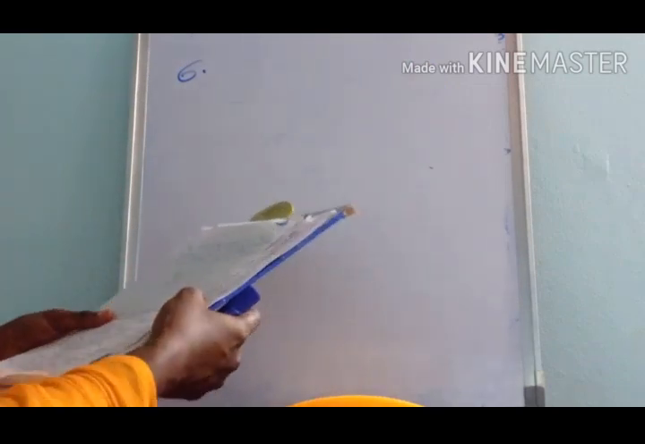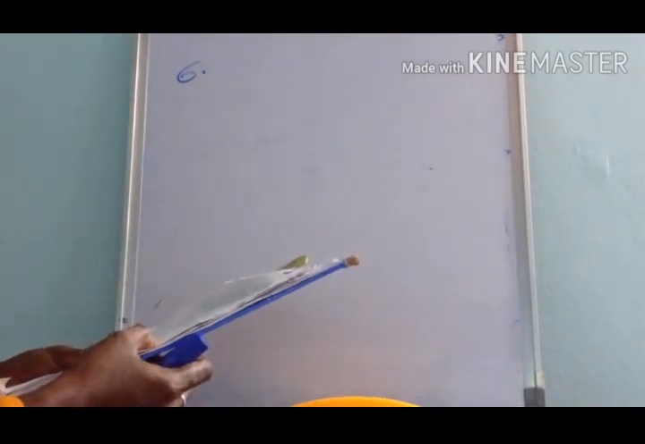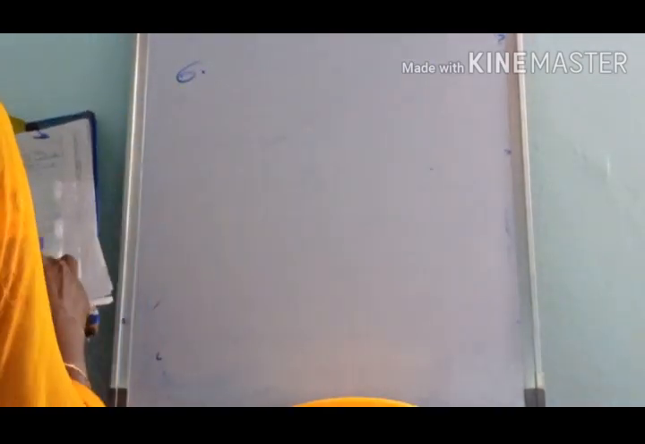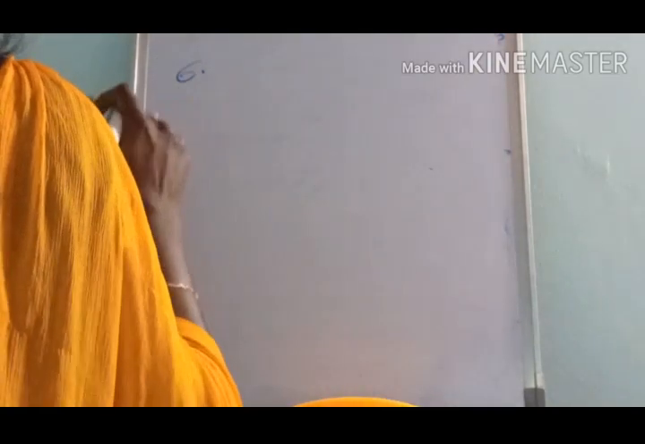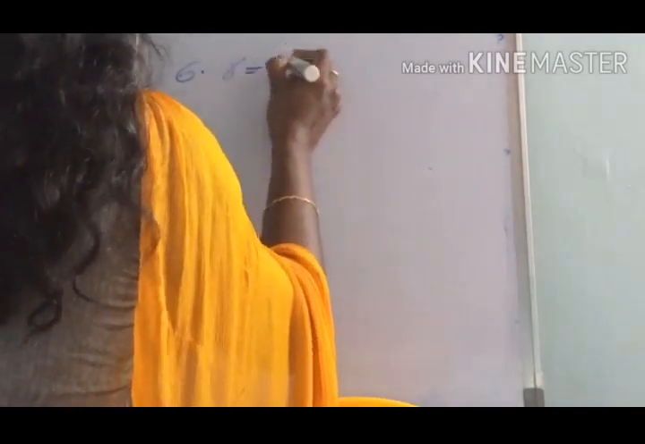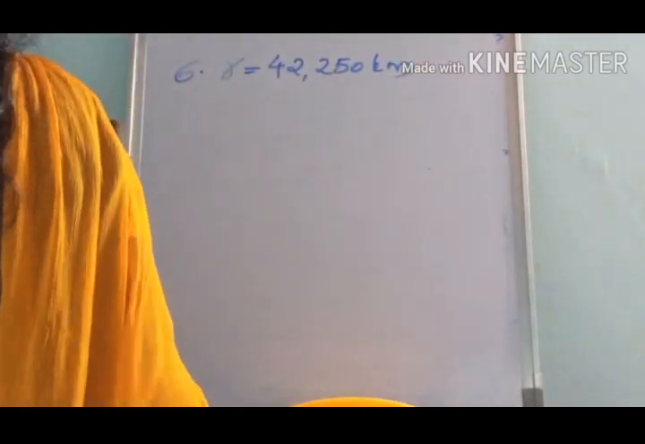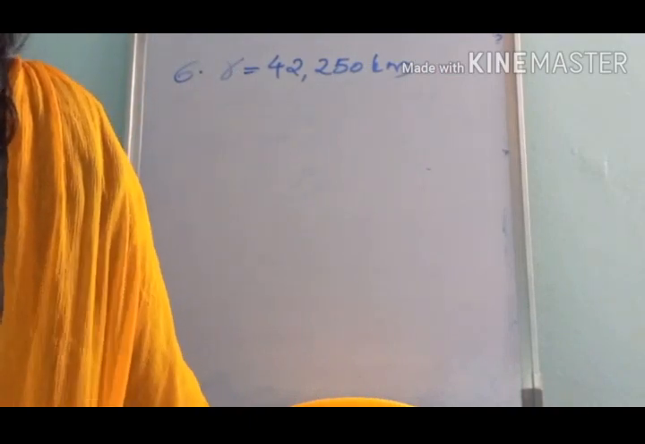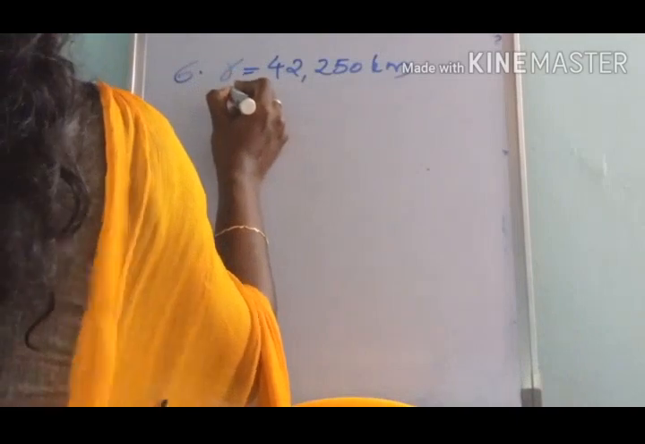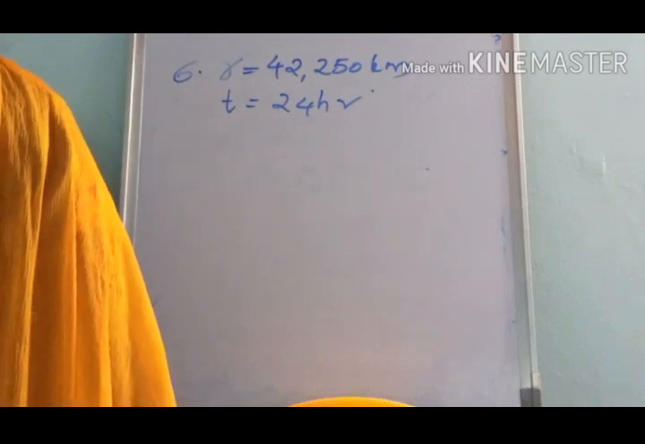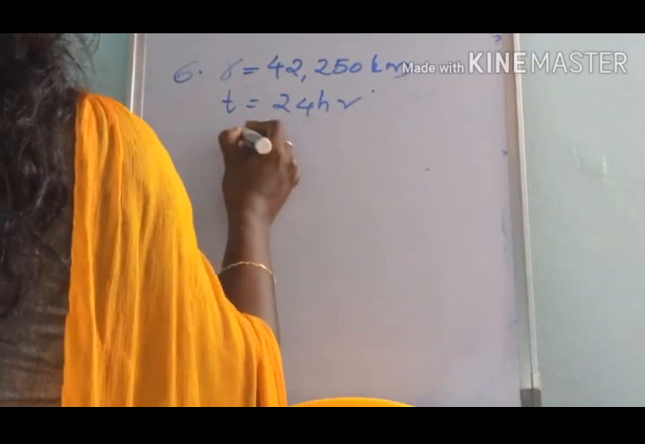Next, our last question. An artificial satellite is moving in a circular orbit of radius 42,250 kilometer. We have to calculate its speed if it takes 24 hours to revolve around the Earth. Okay, an artificial satellite is moving in a circular orbit of radius r given as 42,250 kilometer. We have to calculate the speed of the satellite, and t is given as 24 hours to revolve around the Earth.